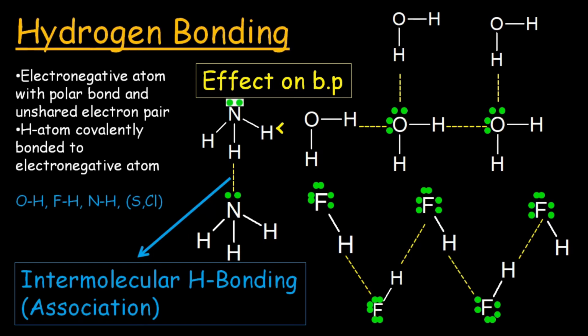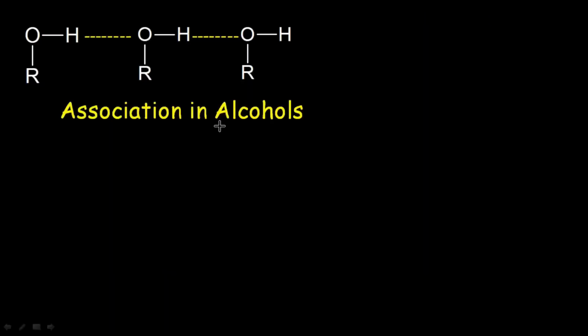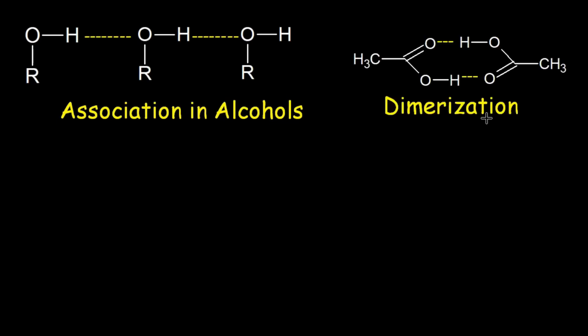because it makes a smaller number of hydrogen bonds than water. Other than inorganic molecules, hydrogen bonding is also present in organic molecules, in alcohols, where the OH bond is highly polar and oxygen contains lone pairs. So the molecules of alcohols are associated with hydrogen bonding. In the case of carboxylic acids, there is an oxygen of the carbonyl group having lone pairs, and this OH is highly polarized with hydrogen having a partial positive charge. So two acetic acid molecules can be dimerized. The oxygen of the carbonyl group attracts the hydrogen of the OH group of the other acetic acid, dimerizing the acetic acid molecule.